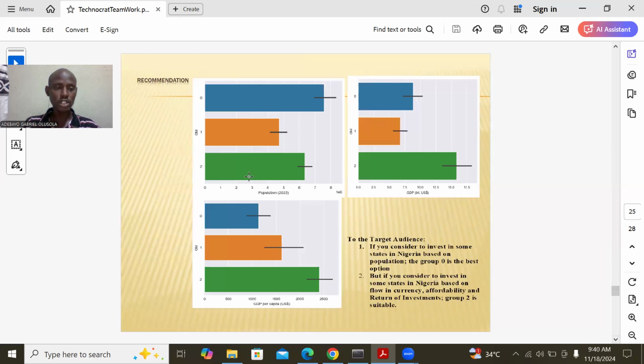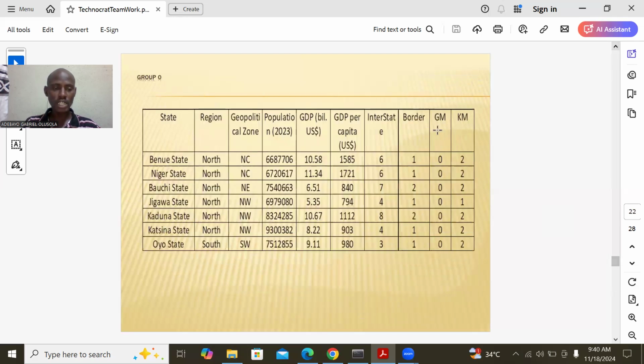Now, recommendation. We recommend that if you consider investing in a state based on the population, group 0 is better for you. These are the groups that you can invest in based on population, and most of them are from the north and northwest. You can invest in Jigawa State, Kaduna State, Katsina State based on the population. Maybe you believe that population can give you more returns. You can invest in group 0.